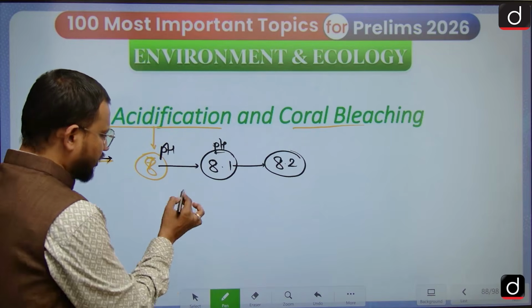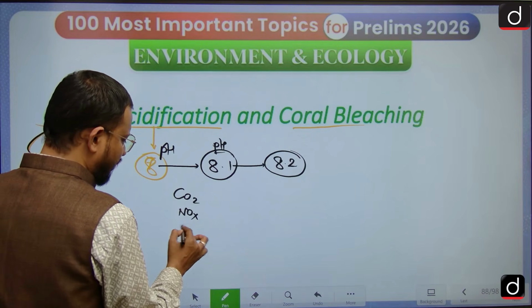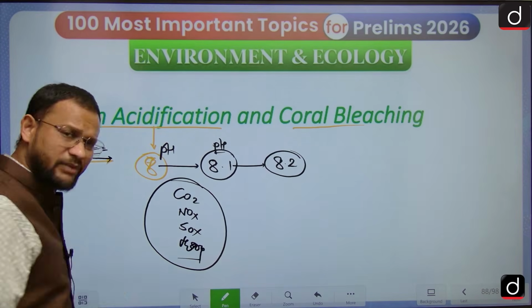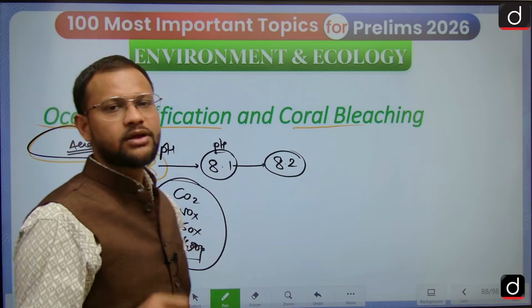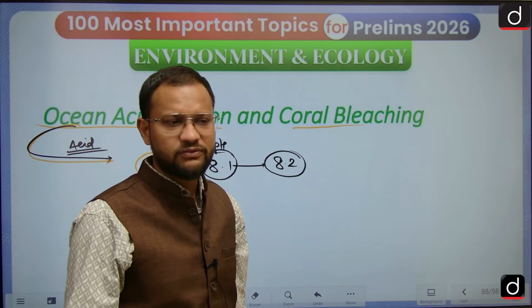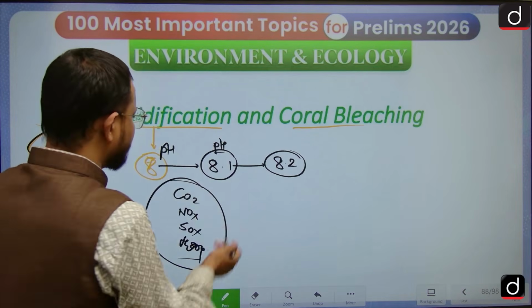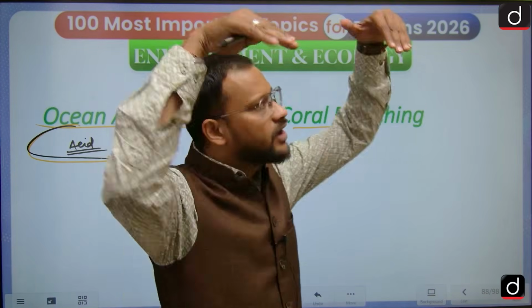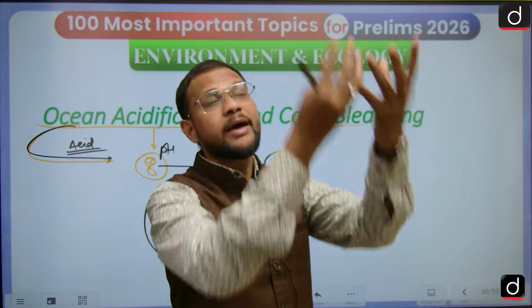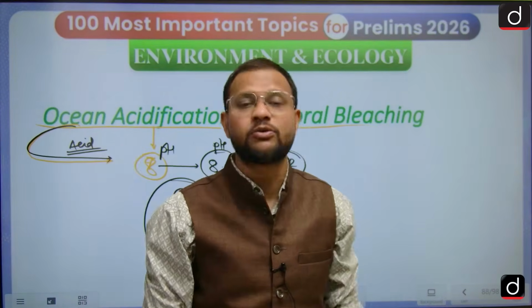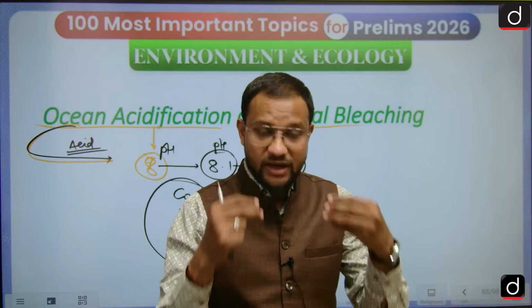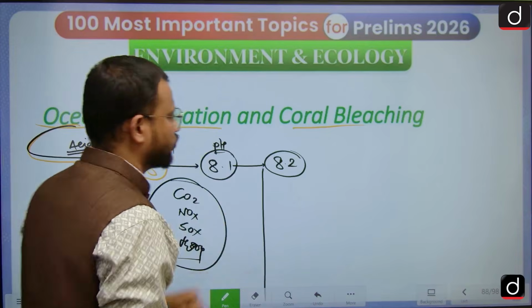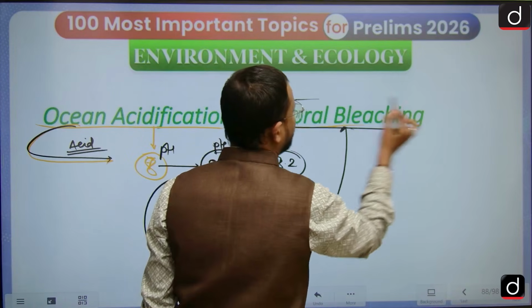Here, like carbon dioxide, you will find nitric oxide, sulfur oxides, and sulfuric acid, right? These are the major elements contributing to oceanic acidification, and we are facing a lot of problems with it. Now, because of oceanic acidification, what happens? Water quality has significantly declined. Sunlight penetration has equally been affected. The evaporation and cloud cycle and then the climate cycle have been adversely affected. Then the impact on marine life, their navigation, their communication, their body, skin cancer and related problems are equally noted. The same is applicable for coral bleaching.